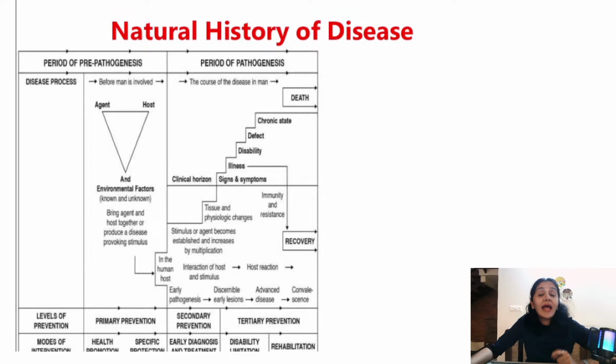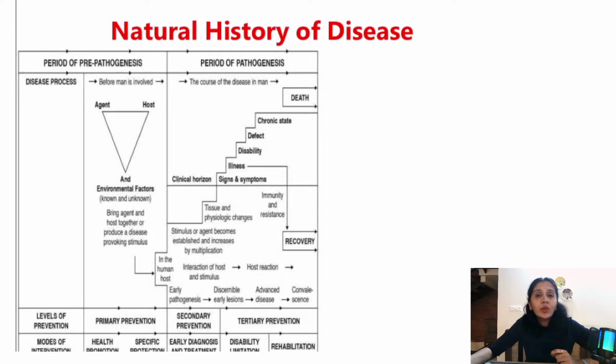Moving on to the natural history of disease. In this entire chapter, concept of health and disease, this particular slide is very, very important. If you understand this slide, it is like you've understood the entire chapter. I'm sure you've seen questions from this slide multiple times. So what is natural history of disease? Let us assume that a person gets infected with an organism and develops the disease. If he doesn't take any treatment, the disease takes a natural course. That is what is known as natural history of the disease.